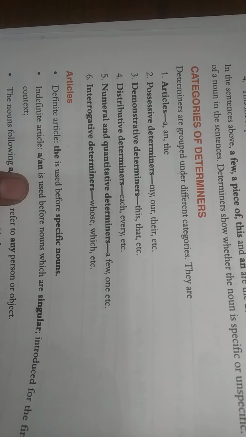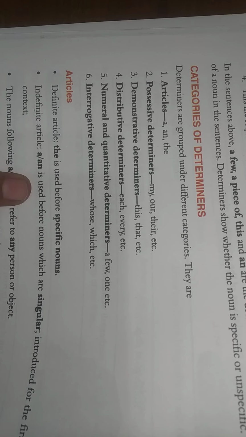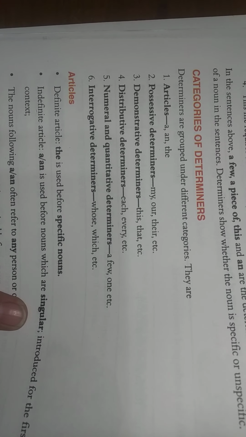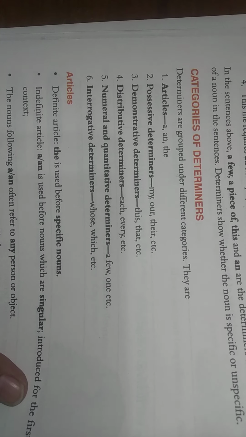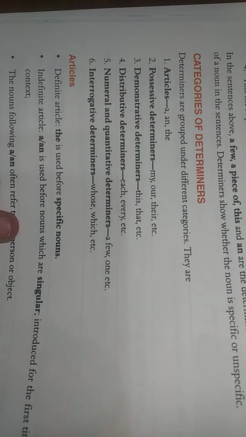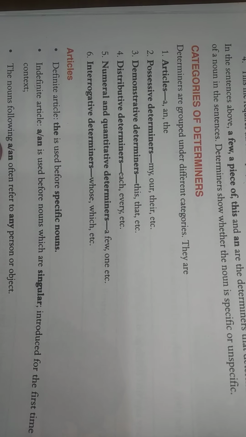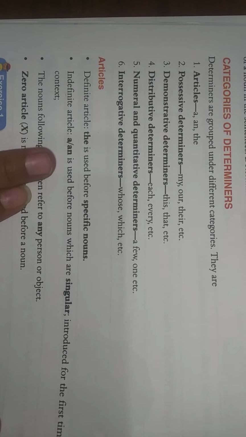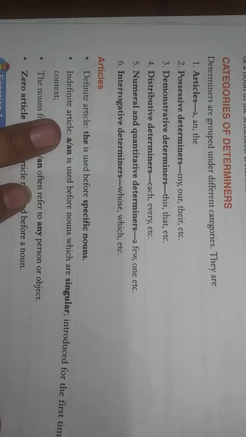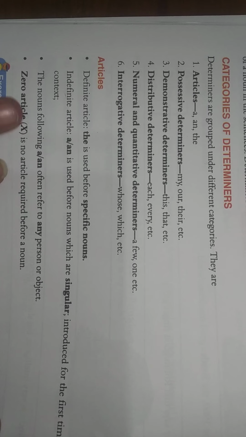Indefinite articles: a and an are used before nouns which are singular and introduced for the first time. If we are talking about something for the first time, and in general, that is, nothing we are talking about is specific or particular, then we use a or an. A is used before consonants and an is used before vowels, as you know.